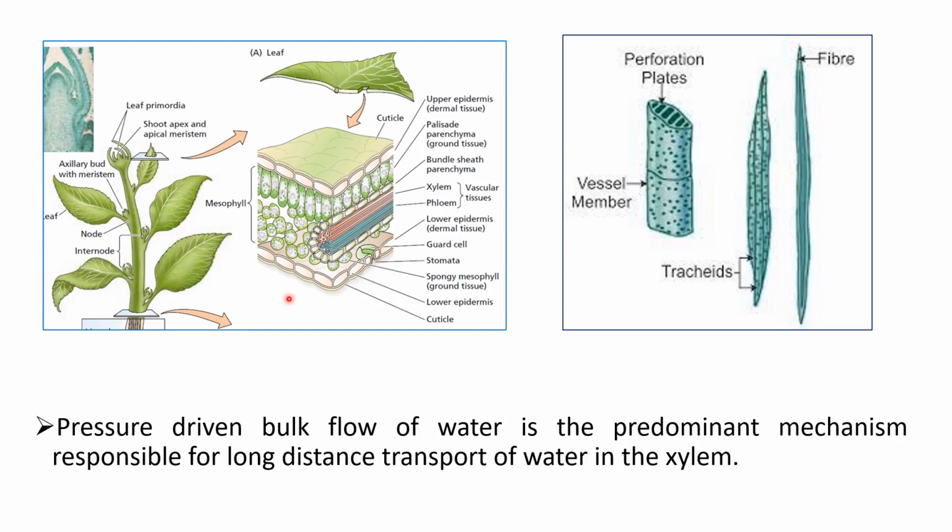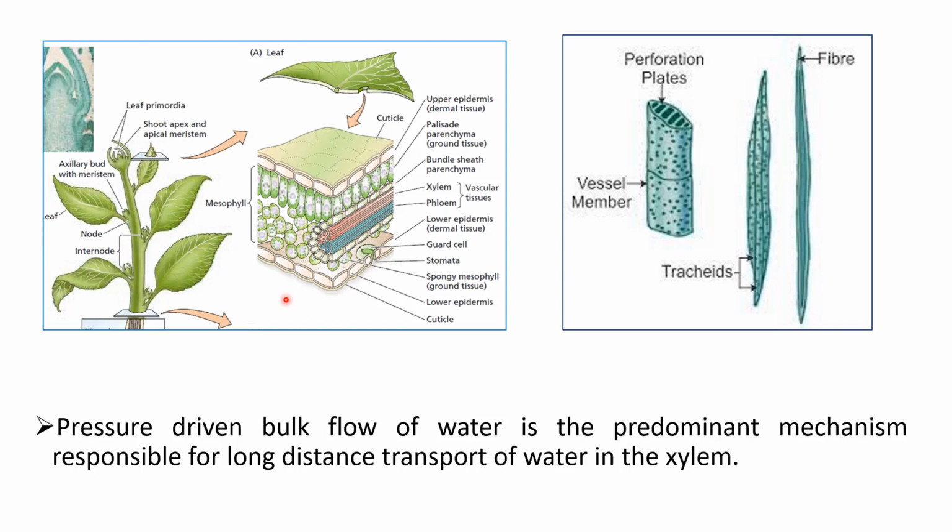Bulk flow or normal diffusion through a plant root cell can take place, but that water cannot be transported up to a certain height, and plants are sufficiently large in size, we know. So how is that amount of water transported up to that height of the plant?